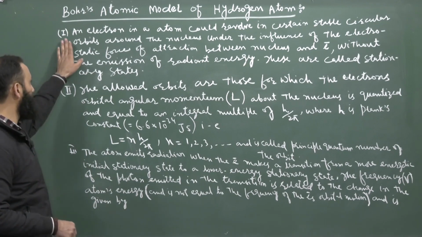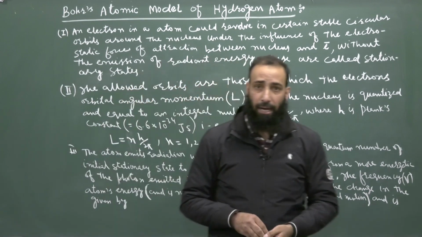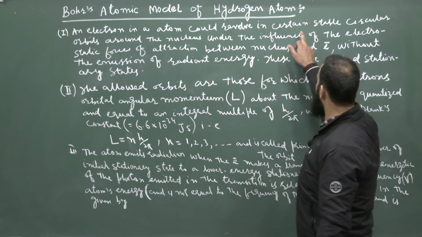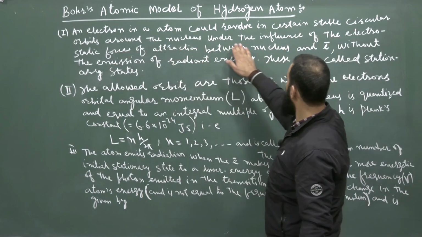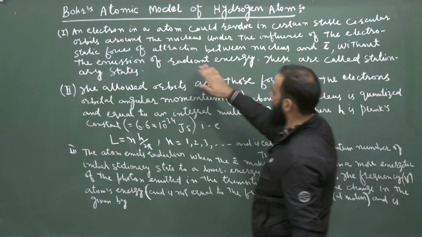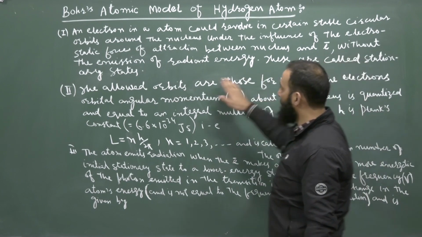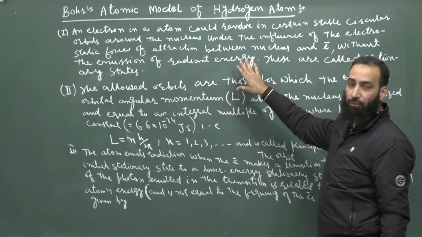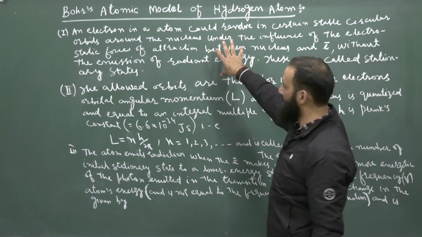Now, this is the first postulate. What was that? That an electron in an atom could revolve in certain stable circular orbits around the nucleus under the influence of the electrostatic force of attraction between nucleus and electron without the emission of radiant energy. Now, this is the classical statement here in this postulate.